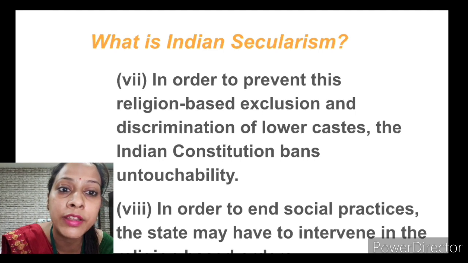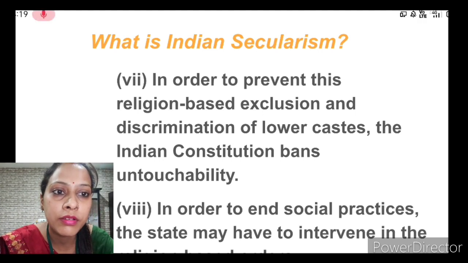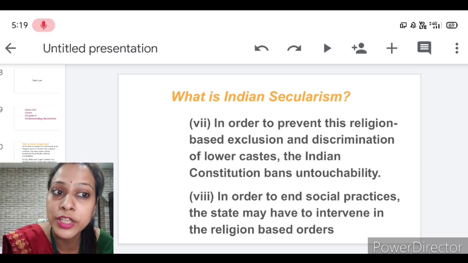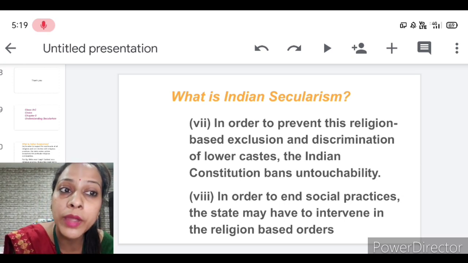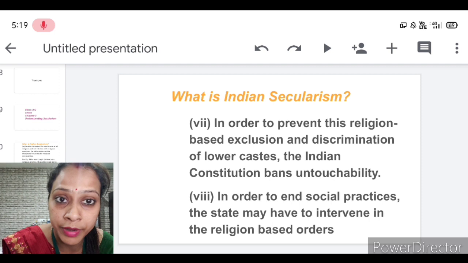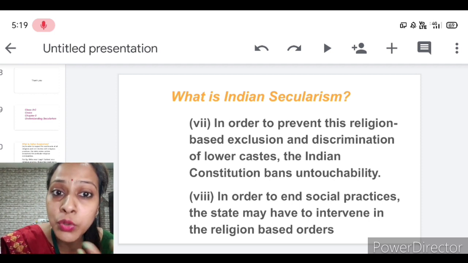The next point is that in order to end some social practices, the state may have to intervene in religion-based orders. Like untouchability.